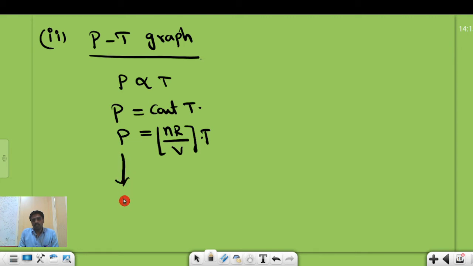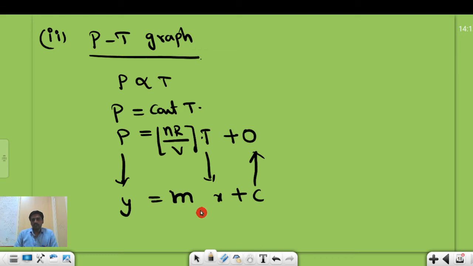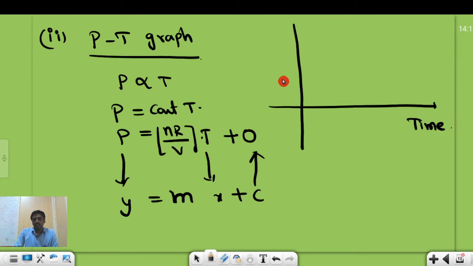If we take P on the y axis and T on the x axis, with some m value, we get a y equals mx graph. There is no C value here, which means the graph is a straight line passing through the origin. Now let me draw the graph: temperature on the x axis and pressure on the y axis. This is a y equals mx graph, where P is directly proportional to T.